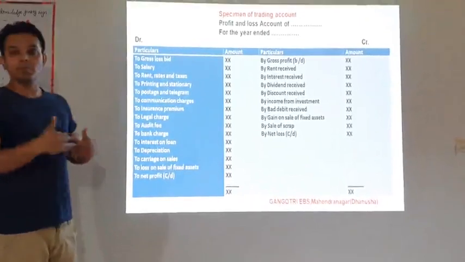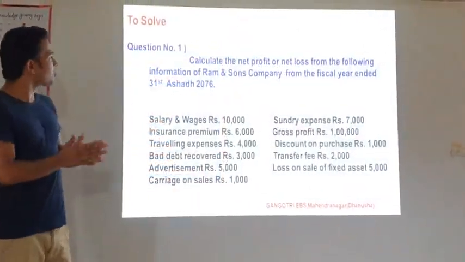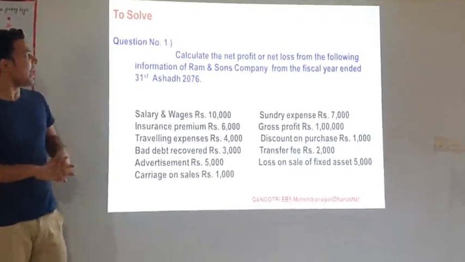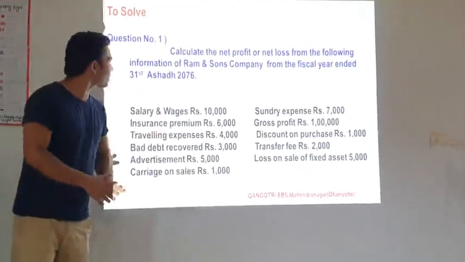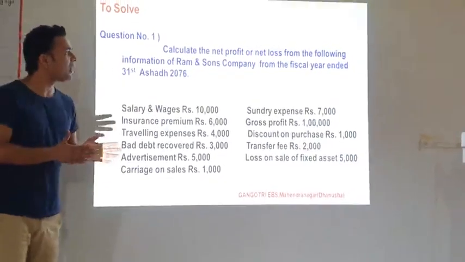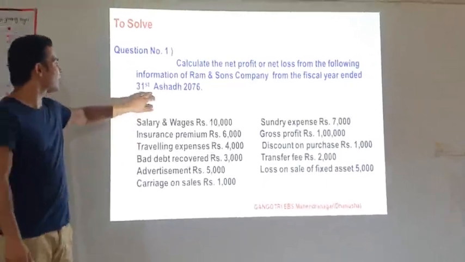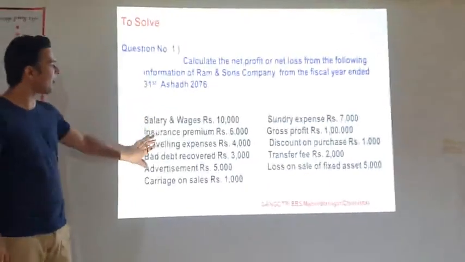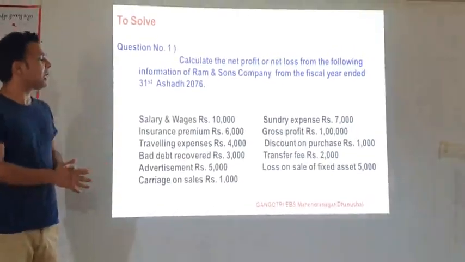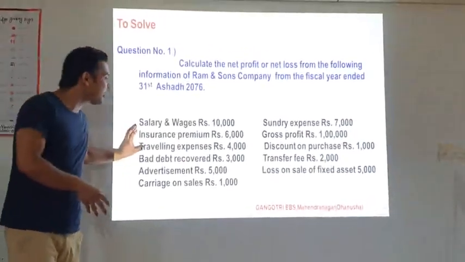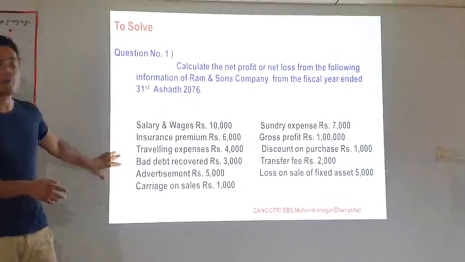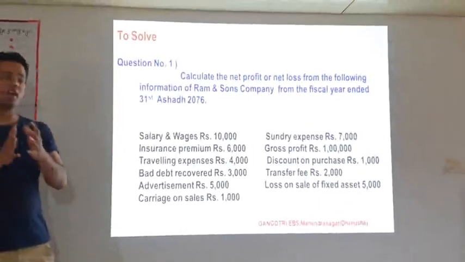Now, next. Here is one of the questions for you to prepare the profit and loss account. Calculate the net profit or net loss from the following information of Ram and Sons Company for the fiscal year ended 31st Asar 2006. Here I have given some items, some expenses, some income, some profit. With the help of these incomes and expenses, you can prepare the profit and loss account. This is your homework, so you can prepare it in your copy.